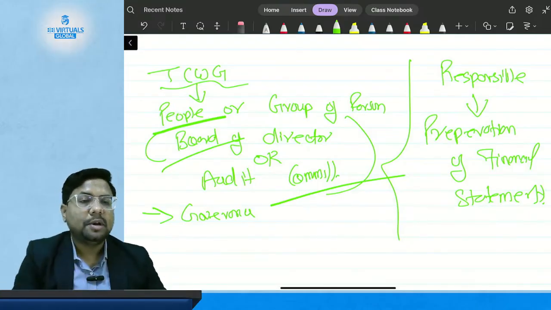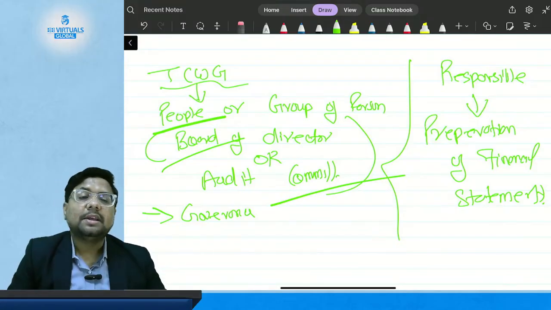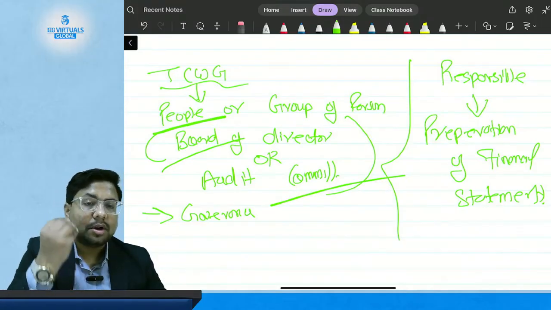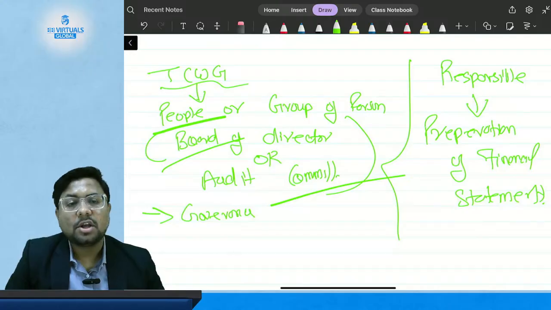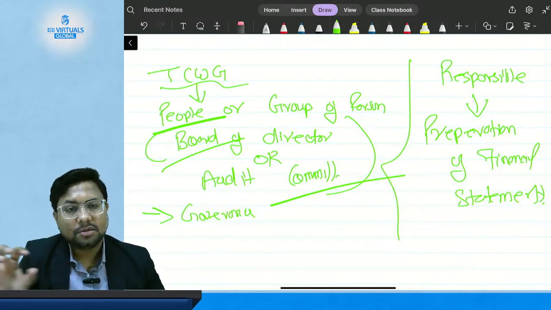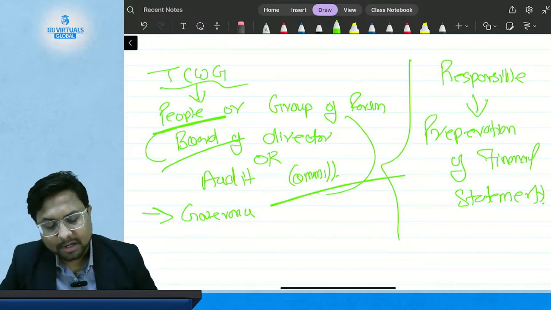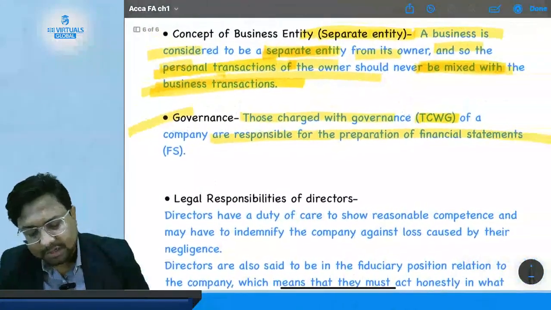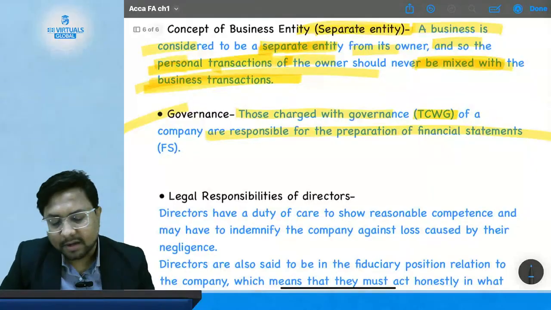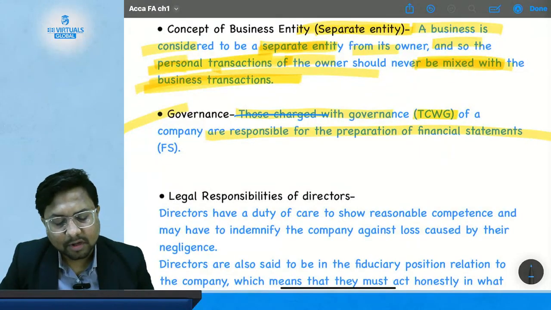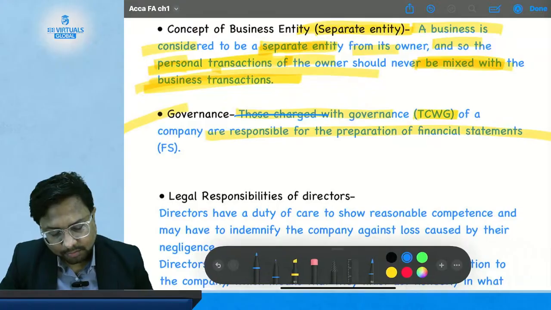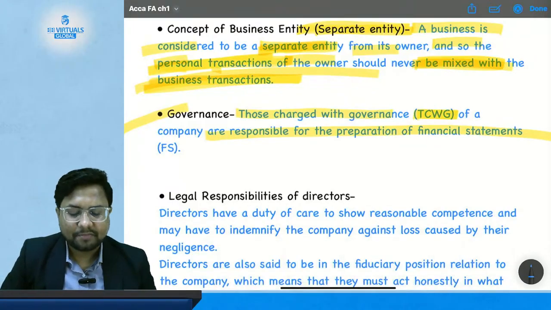So whose responsibility is it to prepare the financial statement? It is the responsibility of the people who are charged with the governance, or those charged with governance. So TCWG is responsible for the preparation of the financial statement. Hence, this topic talks about that also in brief, that those charged with governance of a company are responsible for the preparation of the financial statement.